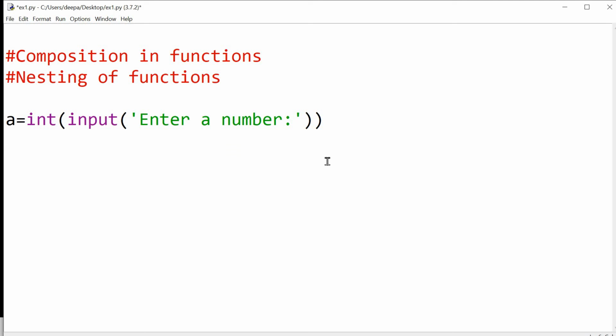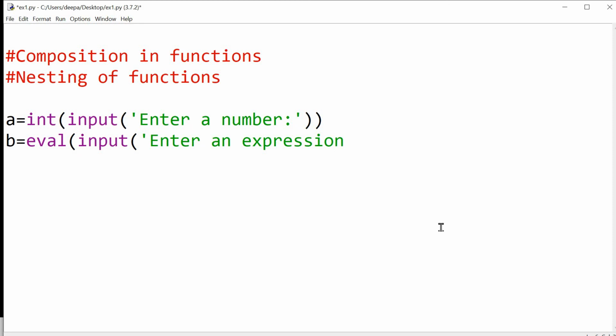We can also have another example. Suppose b is equal to eval. Eval is a function called eval. Within eval, you can use the input function, and you can get the input of any expression which you need to evaluate. Enter an expression. Suppose I give like this, enter an expression as the prompt string. So let me run this and show to you. Before that, here I will print the value of b.